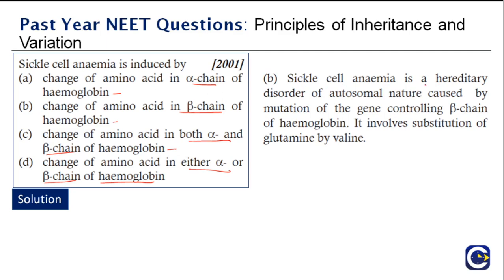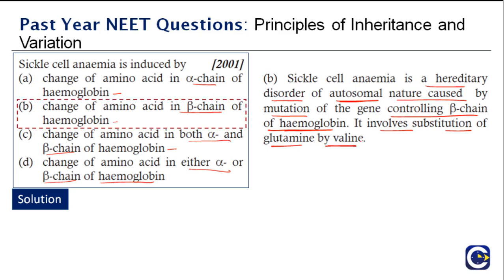Sickle cell anemia is a hereditary disorder of autosomal nature caused by mutation of the gene controlling the beta chain of hemoglobin. It involves substitution of glutamic acid by valine. So there is a point mutation in the DNA and ultimately there is substitution of glutamic acid by valine that results in sickle cell anemia, and there is change in the beta chain of hemoglobin. So the right answer is B.